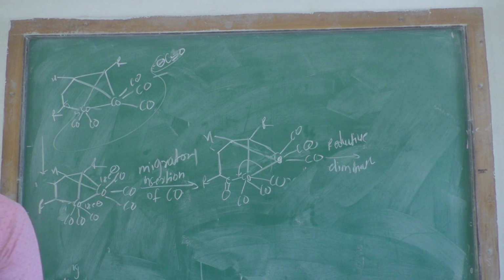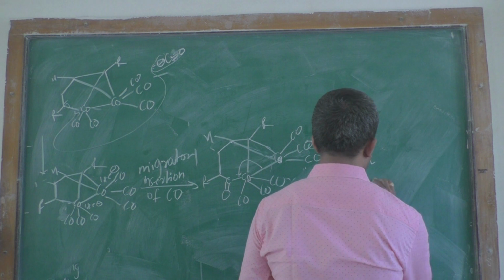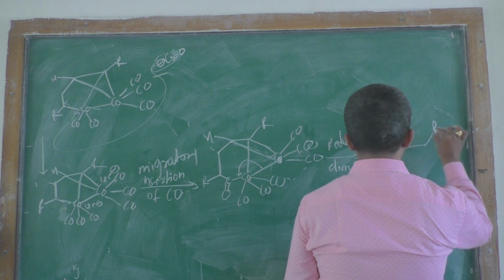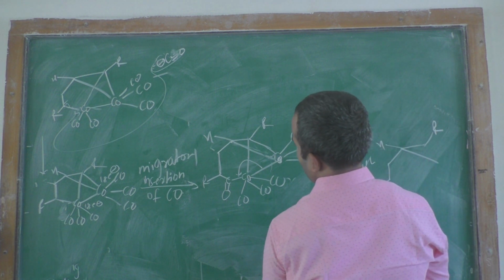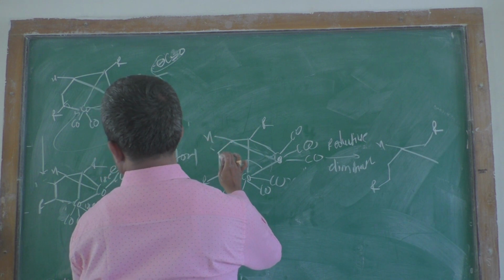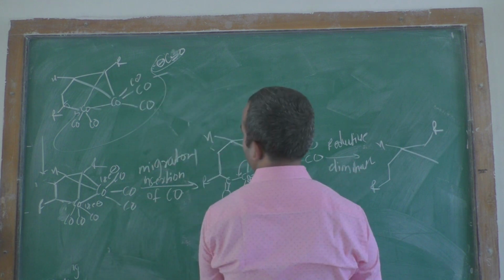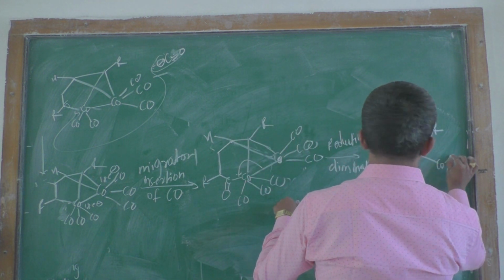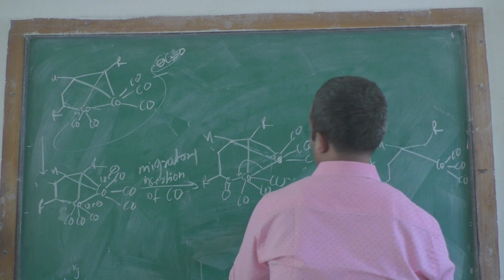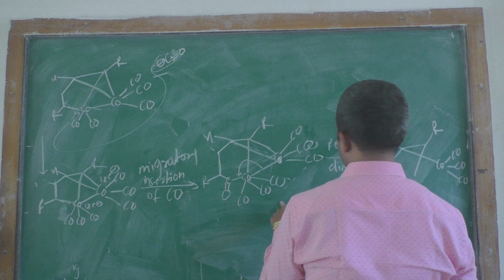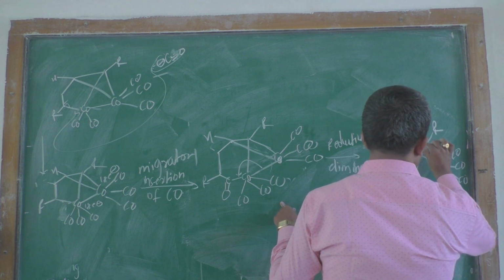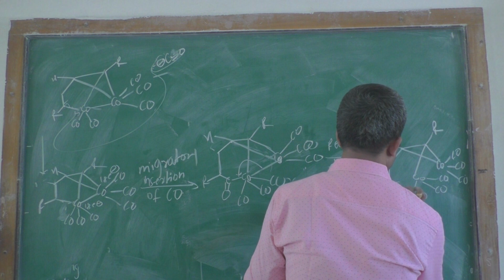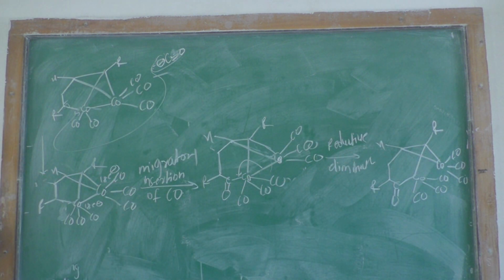After this reductive elimination, the bond formation is from this, that is R, H, this is R, then this is CO and CO, and this is the cobalt atom, that is CO and CO, and this is the carbonyl group. Therefore this is the formation of this complex molecule.